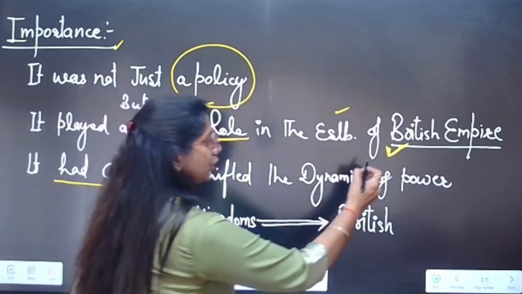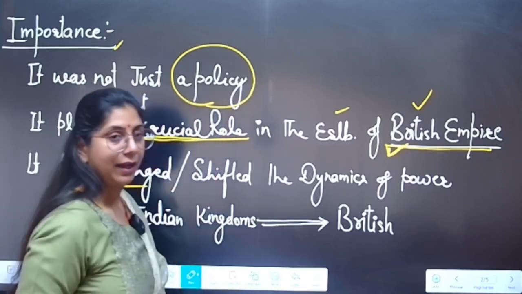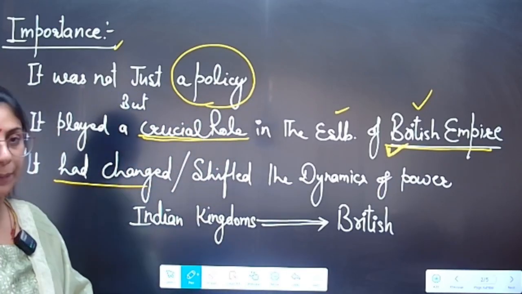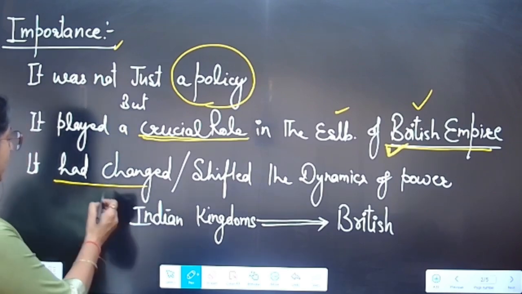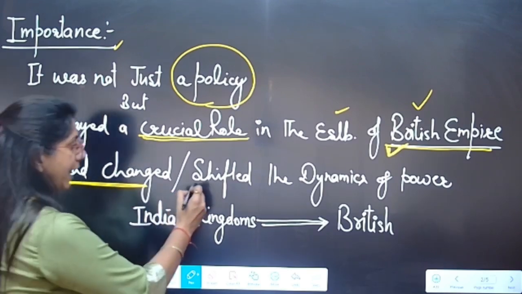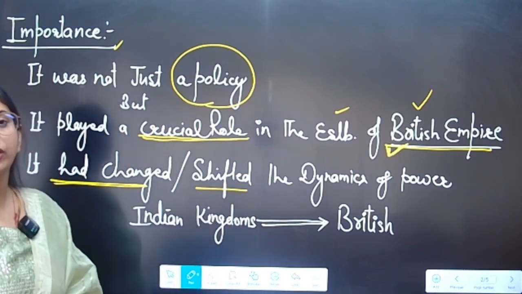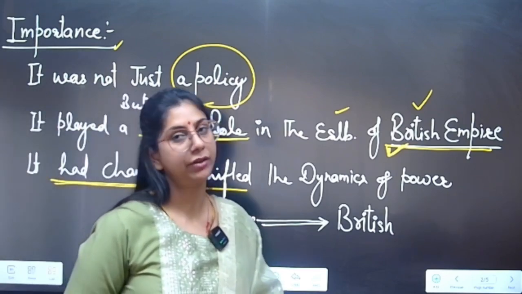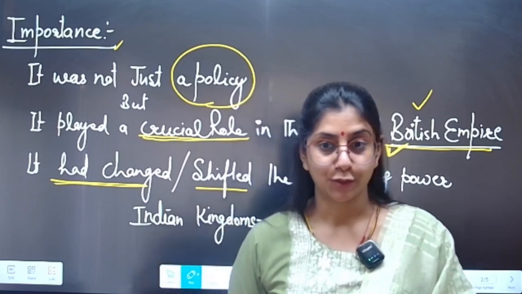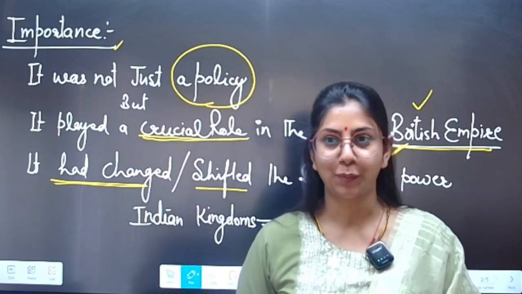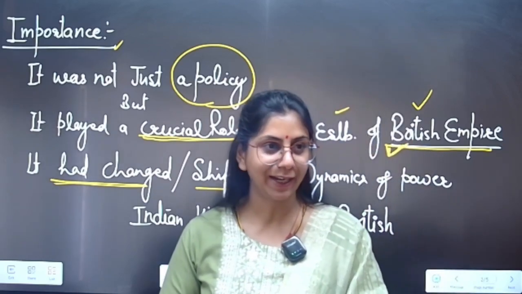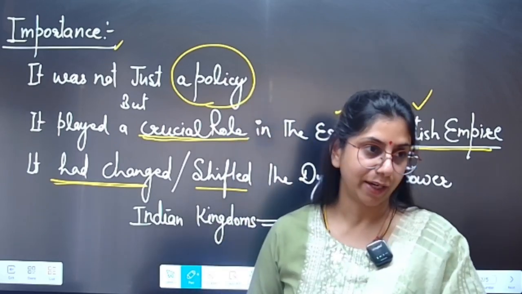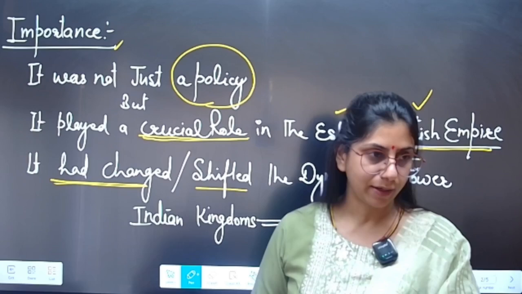Be careful with these words. It helped the Britishers in the establishment of the British Empire in India, because it had changed and shifted the dynamics of power from the hands of Indian kingdoms to the hands of the British East India Company. So just think about the policy. What was the policy? What kind of agreement was that which helped the Britishers in the establishment of their supremacy in India, their political power, their empire in India?